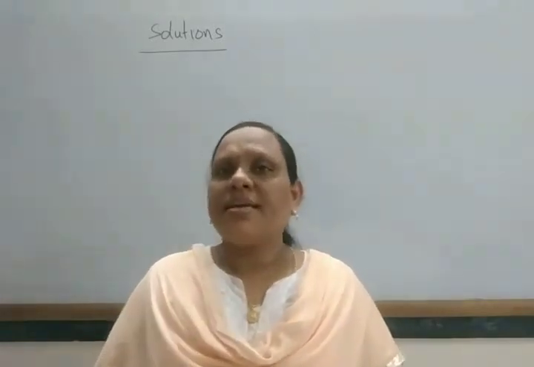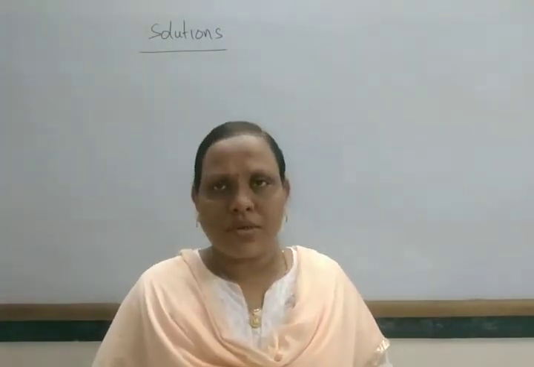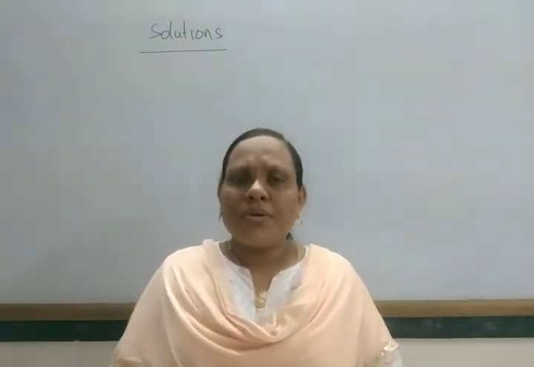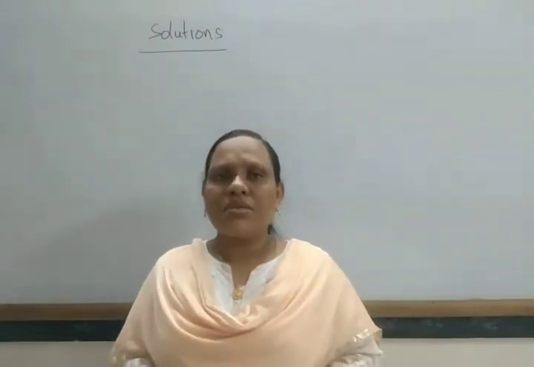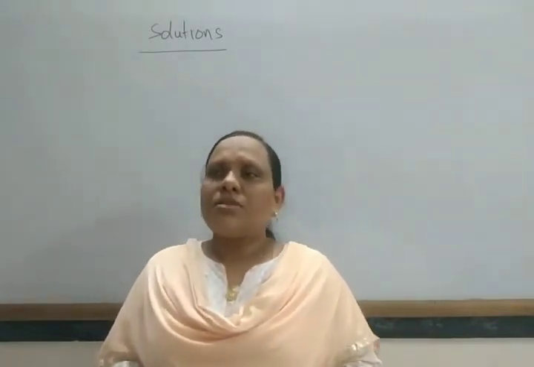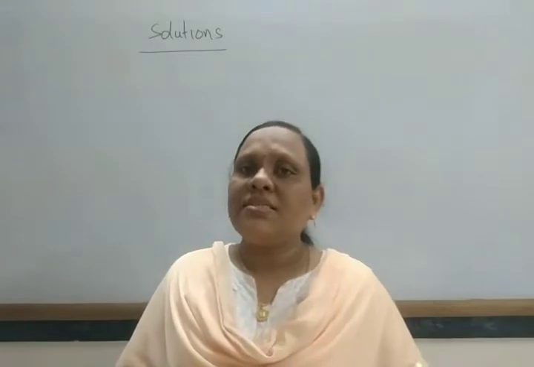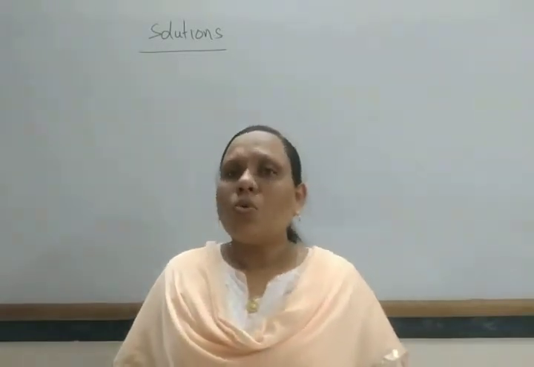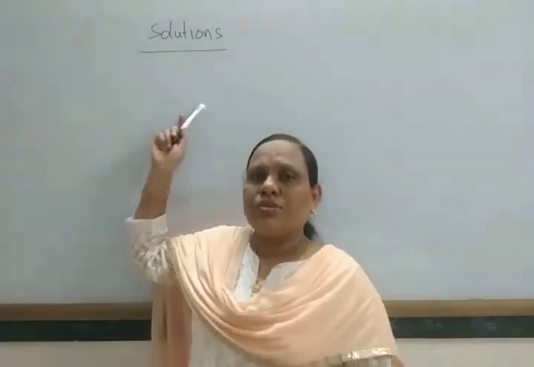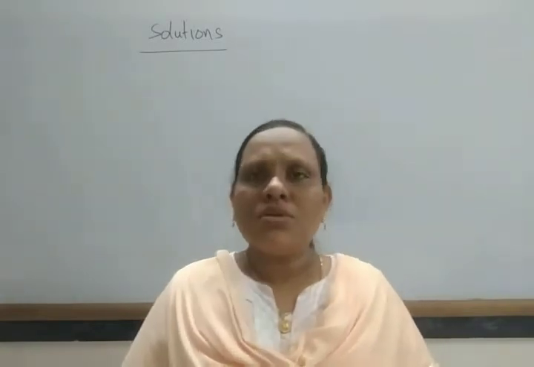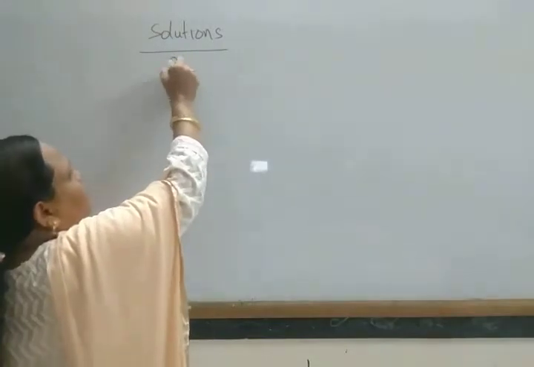These mixtures are again of two types: one is the homogeneous mixture, the other the heterogeneous mixture. In a homogeneous mixture, the composition is uniform throughout, and the different components cannot be easily identified. These homogeneous mixtures are called solutions. The minimum number of components of a homogeneous mixture is 2.